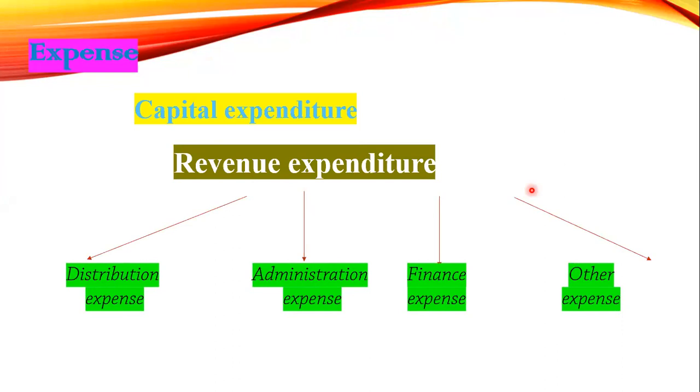How do you identify these expenses? That is the main area in today's lesson. First of all, you have to identify the revenue expenditure and capital expenditure. Then in revenue expenditure, we categorize those things into four.